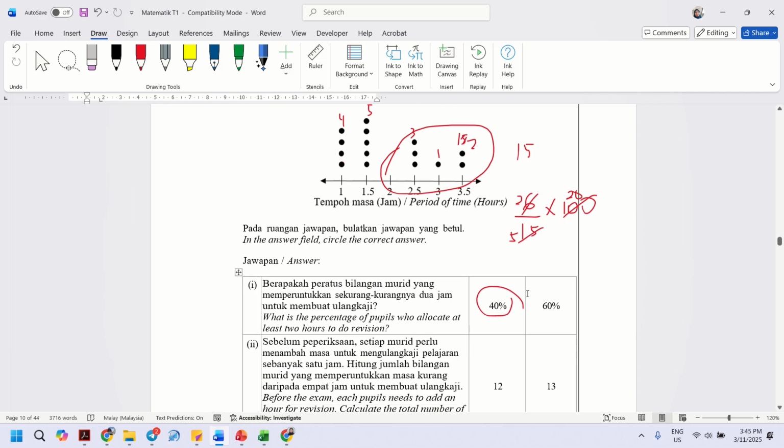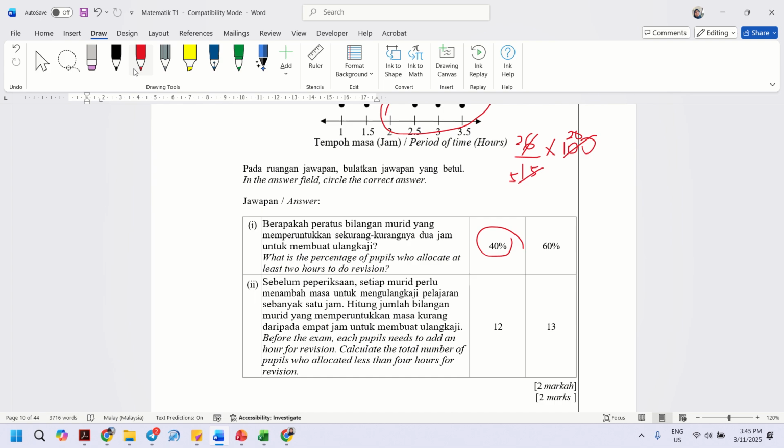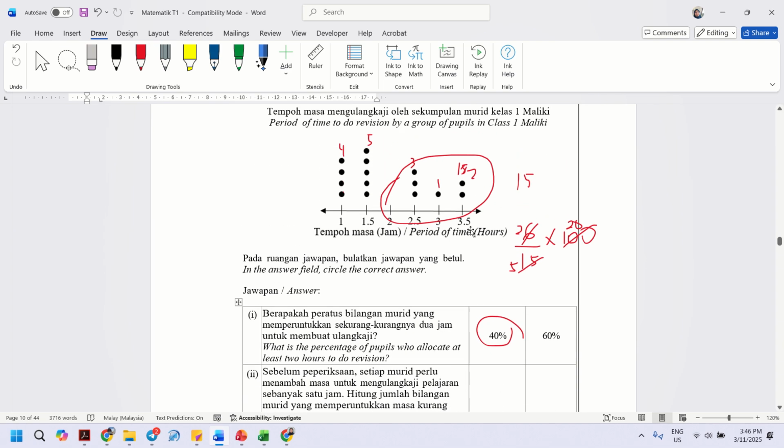Okay, next. Before the exam, each pupil needs to add an hour for revision. Calculate the total number of people who allocate less than 4 hours for revision. So if you add 1 hour, it will be 2 hours, this one 2.5, this one 3.5, this one is 4.